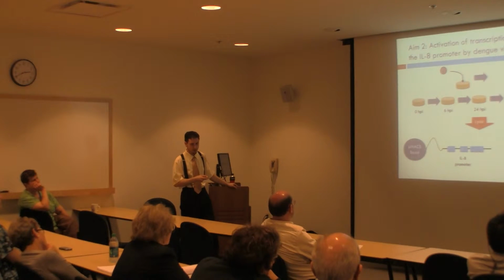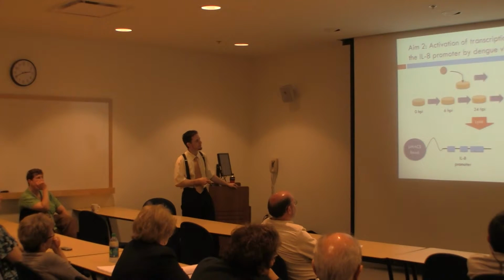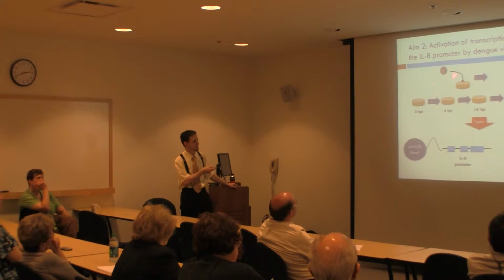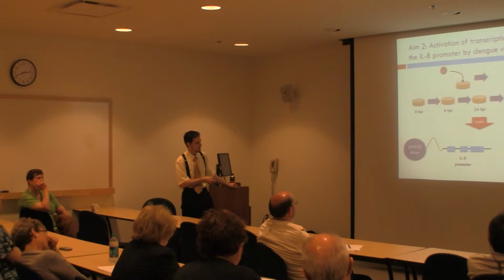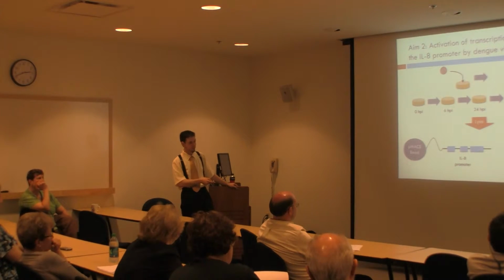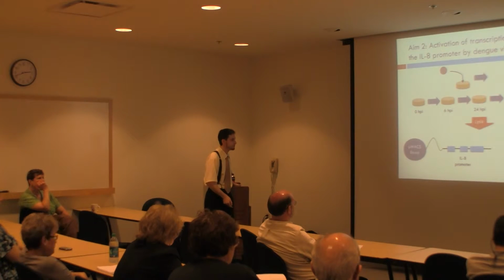Now, to measure which components of AP1 bound the IL-8 promoter, we either mock-infected or infected cells with dengue virus, and then harvested at 0, 6, 24, 48, or 72 hours post-infection. We lysed these cells and loaded them onto columns with magnetic beads conjugated to the IL-8 promoter, washed away everything else, and came out with two fractions. The first being the protein that could bind the IL-8 promoter, and the second being the protein that could not bind the IL-8 promoter.